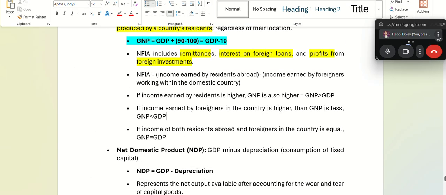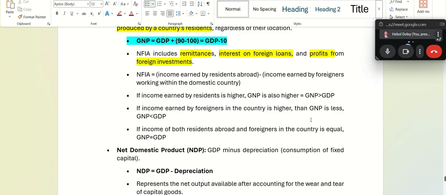Let's come back here. If income earned by foreigners in a country is higher, then GNP is less. That means GDP is greater than GNP. Is it correct or wrong? Now you tell me.